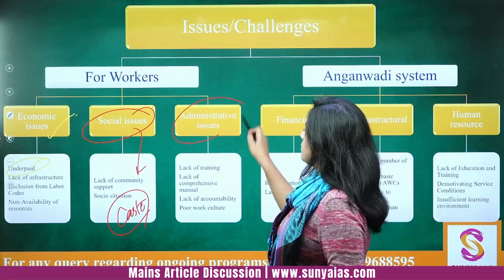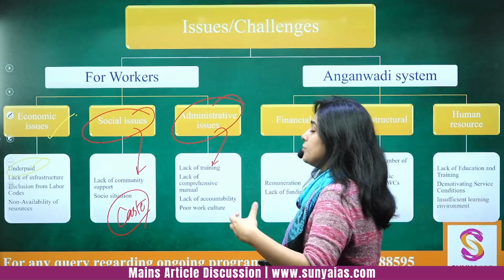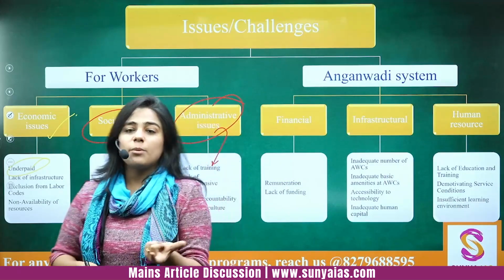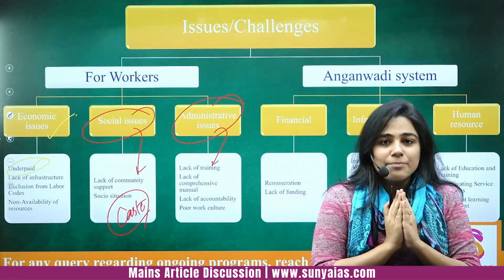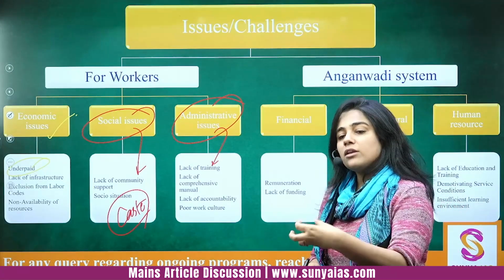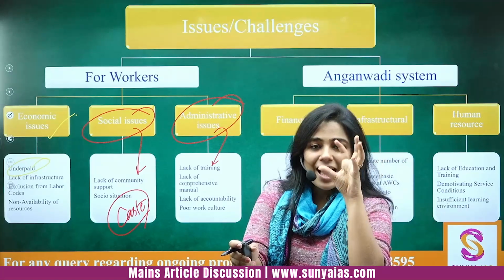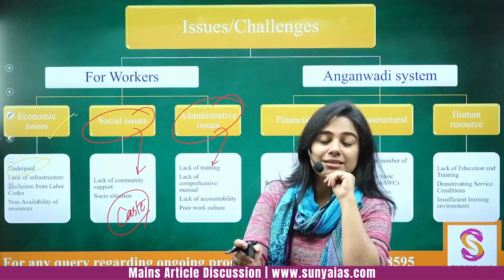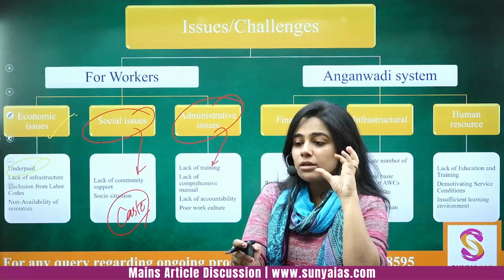Then administrative issues: they are not well trained. For example, I told you in 0 to 6 years almost 100% of maximum brain development has happened. Just imagine, how are we letting people who are not very well qualified actually teach children of this 0 to 6 age group?